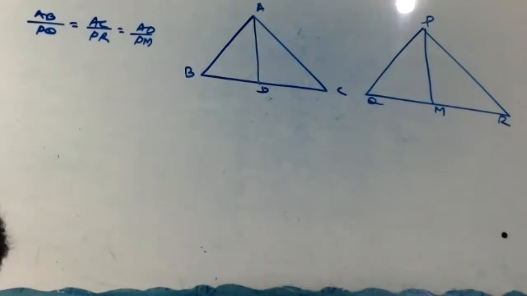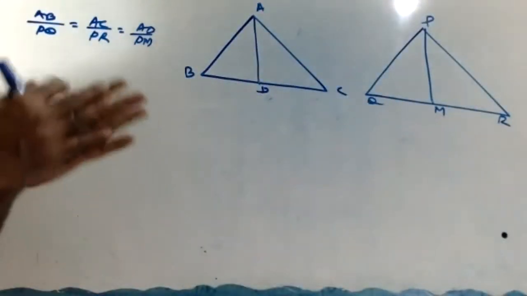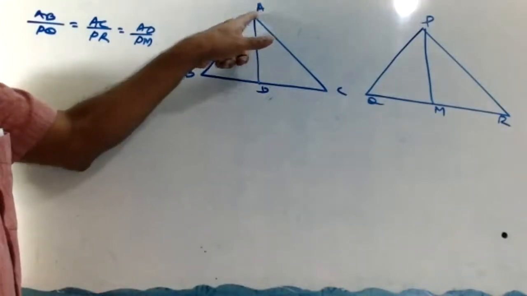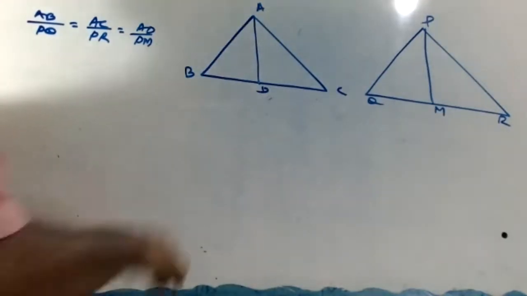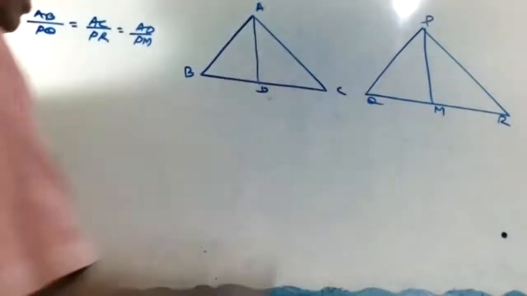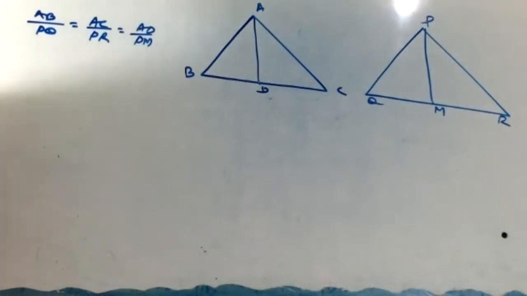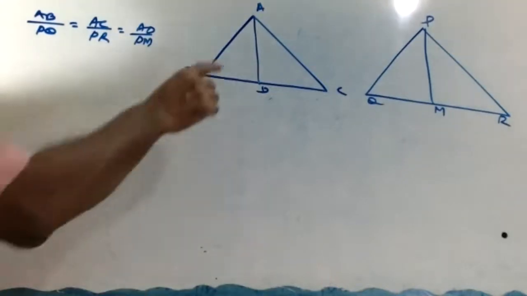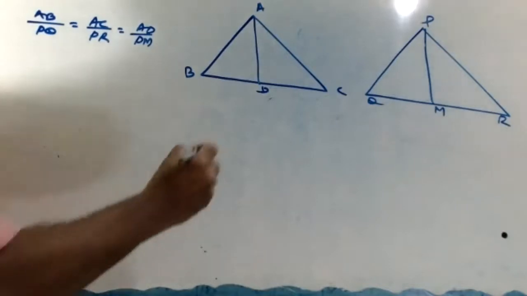Now look at here. This is a lengthy one. There are two or three methods. I'll show one of the methods. Look at here now. Given is in triangle ABC and PQR, AB by PQ equal to AC by PR equal to AD by PM. AD means median, AD by median PM. So just angle A equal to angle P, that's enough to show these triangles are similar. Okay, there is a shorter construction in this question.